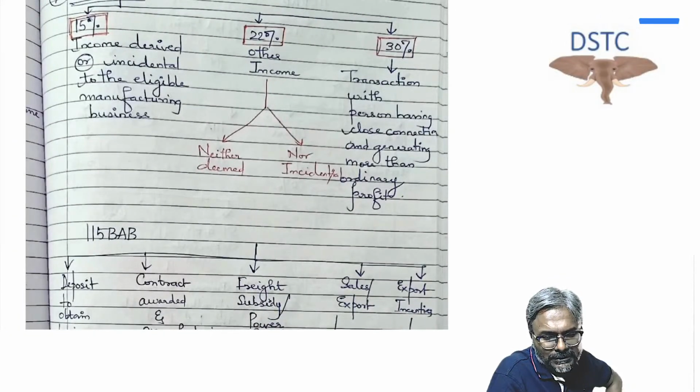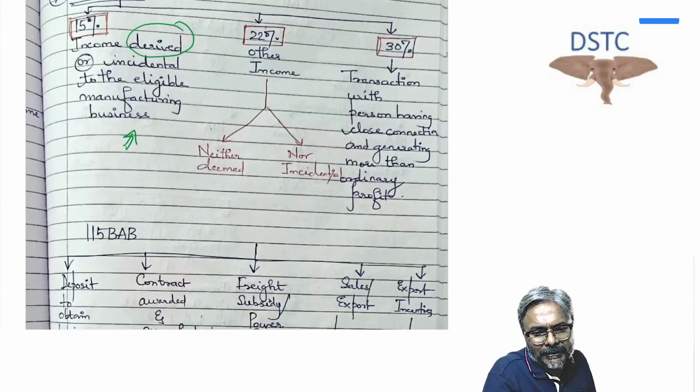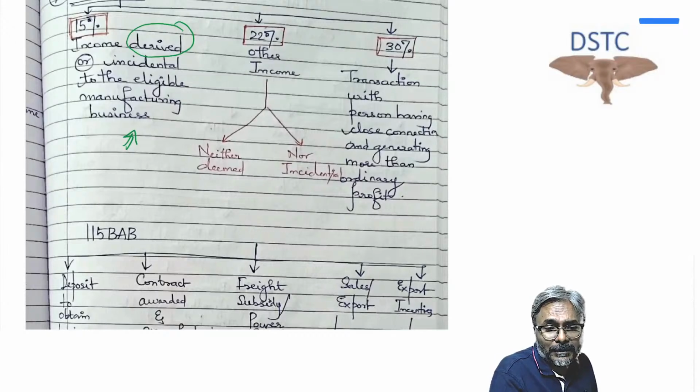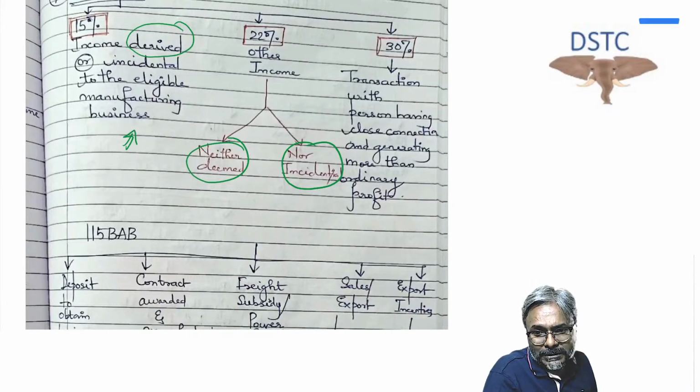Now 15%, students, that you can see over here, is for income which is derived from or incidental to the eligible manufacturing business. That is 15%. 22% is for any other income, that is, income neither derived nor incidental, students.